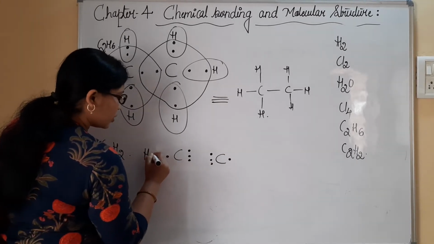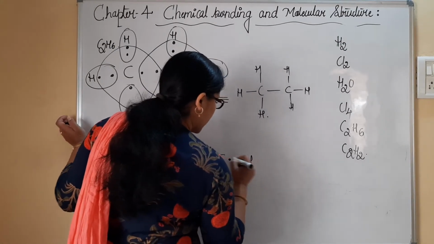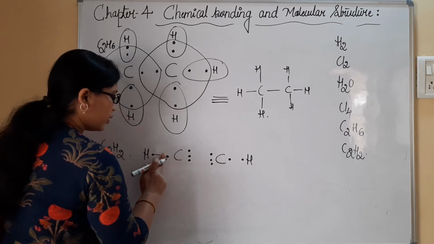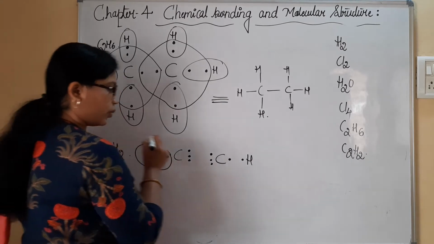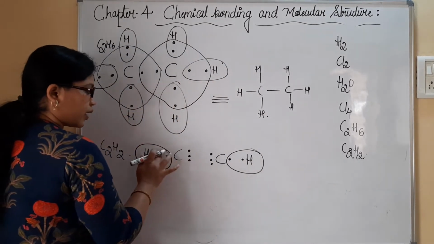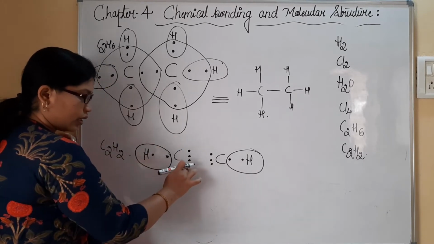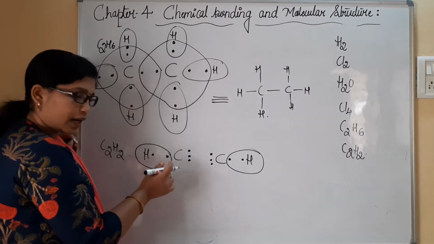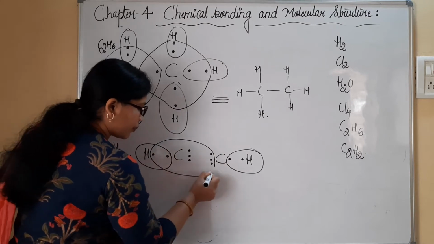So each hydrogen has 1 electron. This is 1 electron. It means bonding is taking place. Hydrogen will become stable at its duplet. Here also it is duplet. Now count the number of electrons for this carbon. There are 3 plus 3, 6, 7 and 8 with respect to this carbon atom. So here it will be written like this. Fine.